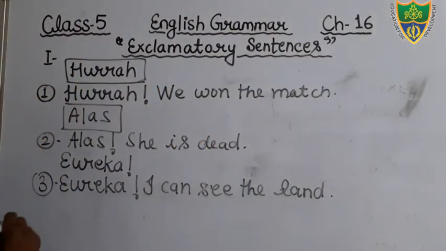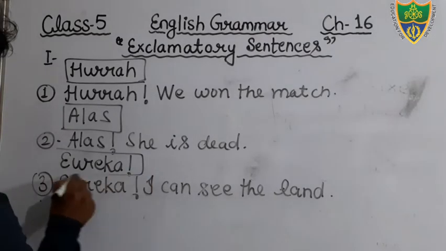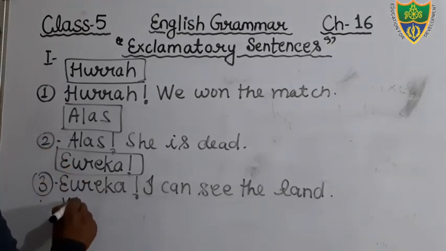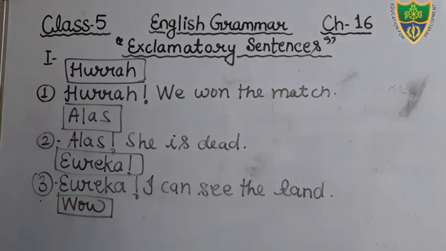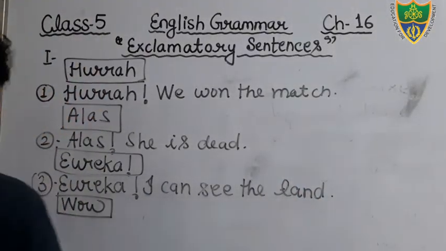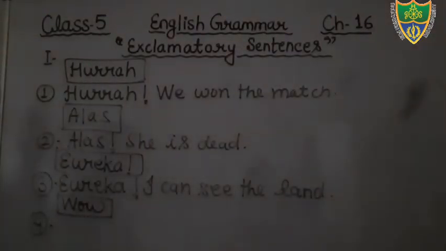Come to the next question. Okay, students, you write it in your book, and one more question I am going to deal with you. The next word is given, that is third, and what is the fourth? Wow. That is so simple, students. You have generally used wow. How beautiful the rain is. Just write down. You can make the sentence. Fourth, how beautiful the rose is.